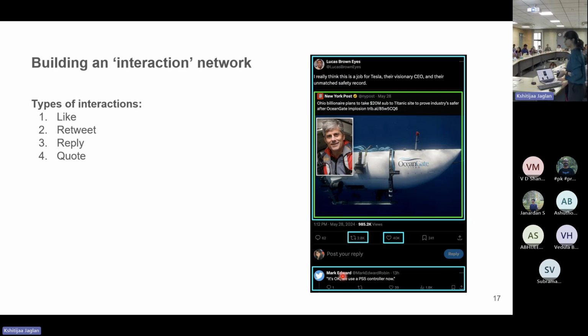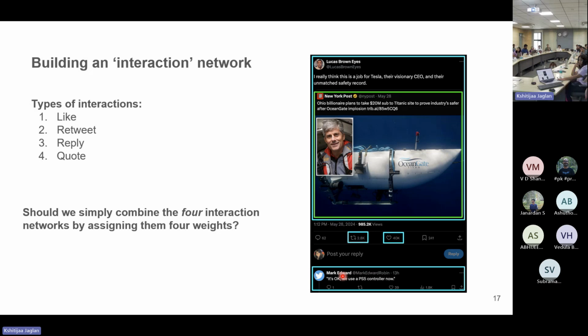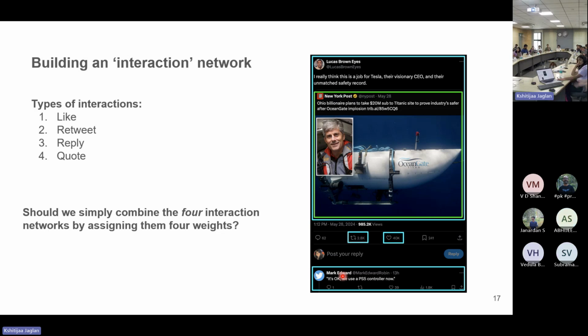Now our question was, do we just try to combine all of these four interactions and create one final network? Or we can also weigh them differently. For example, likes are probably less important than a quote because people tend to like many posts, but not as many quotes or replies. In fact, in our data set, about 76% of all the interactions were likes, and only 2 or 3% of them were replies or quotes, and retweets were around 15%. So do we just simply combine them by assigning them 4 bits, or is there anything else?